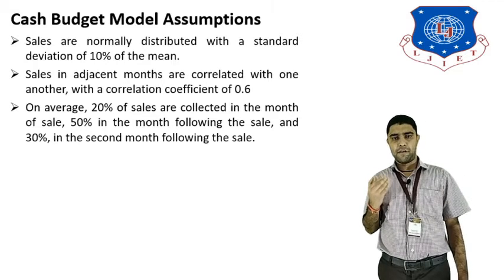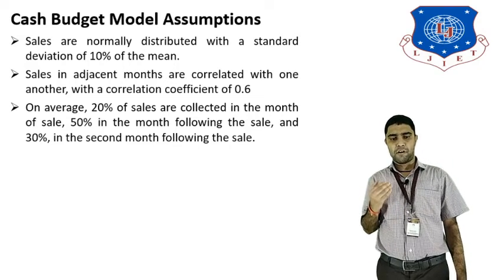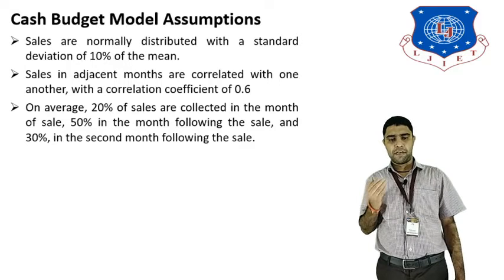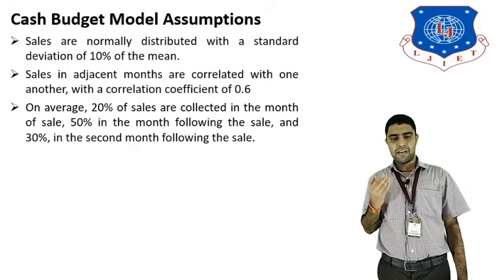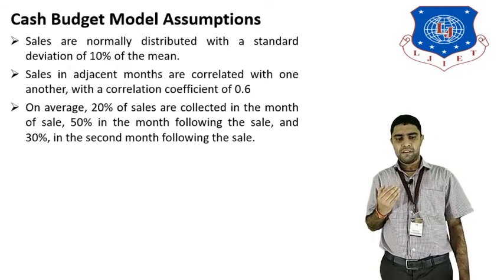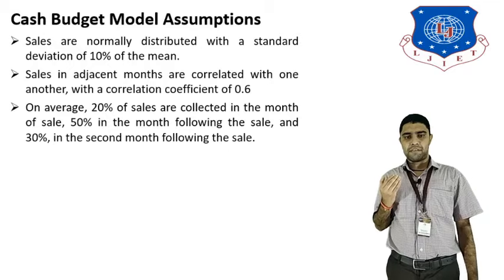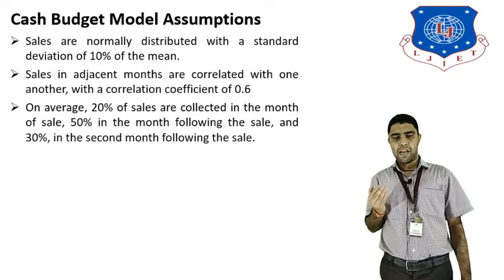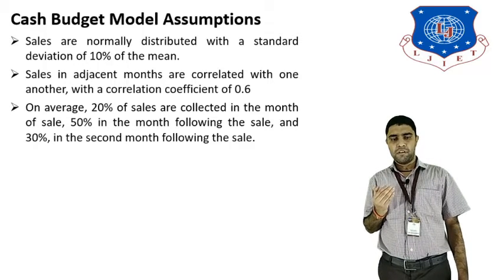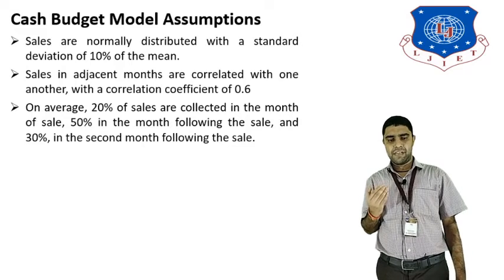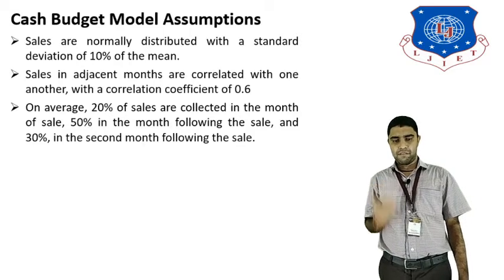Suppose we want to calculate the sales forecast for the month of September. Then 20% of the sales value will be taken, after that 50% in the following month, and the remaining 30% in the second month after the sale. So first we take 20% of September, then 50% of the next month, October, and then the remaining 30% of the month after. After that we take the average of the three months' details. This is an example of how the cash budget model assumptions are applied.